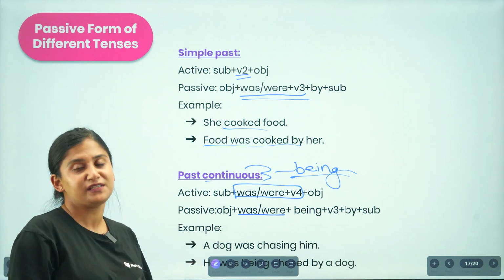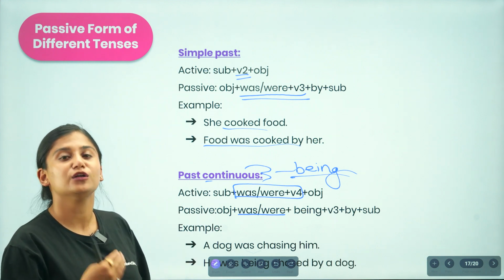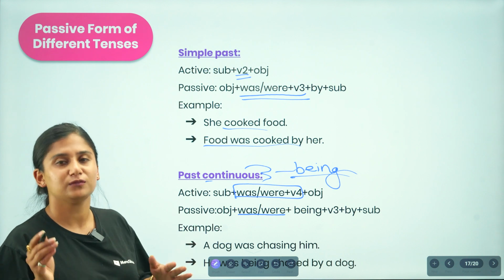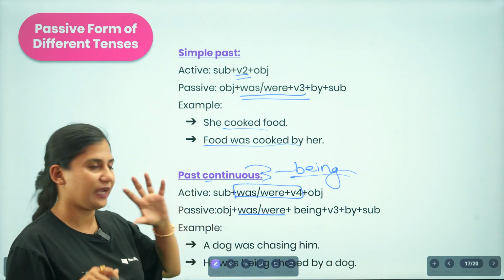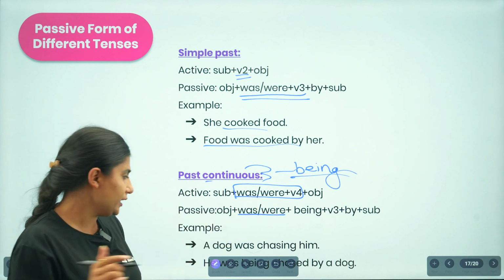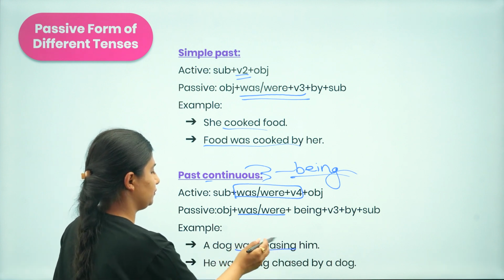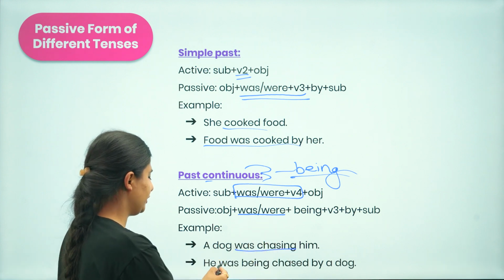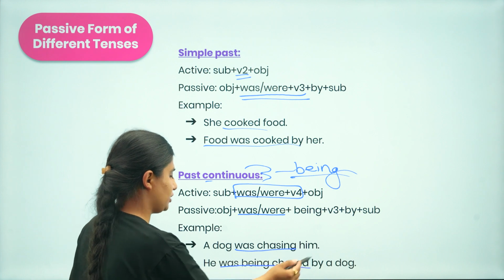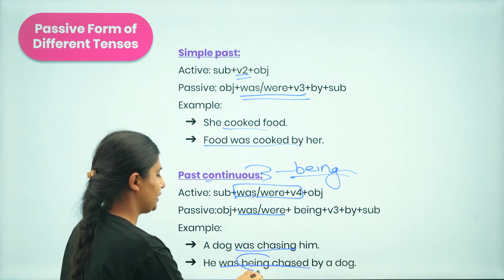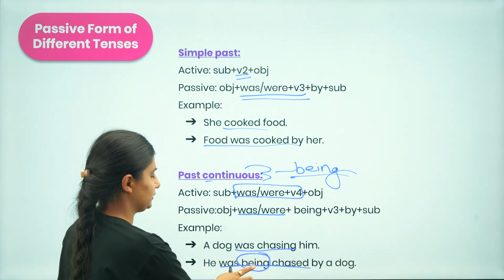So whether it's present or past tense in a continuous form, you are always supposed to add being in between the auxiliary verb and the verb 3 form. Here, a dog was chasing: was plus verb 4. Here, being is to be focused.